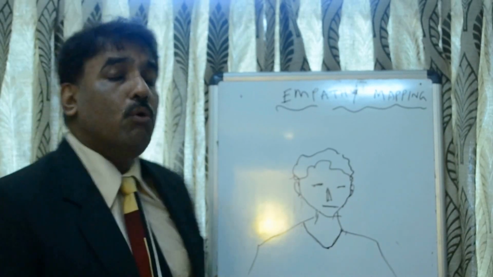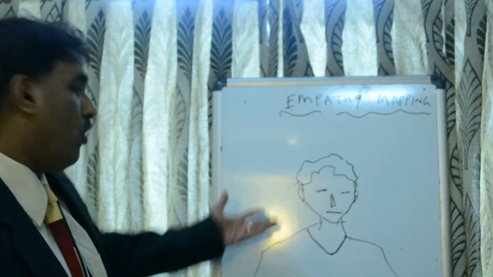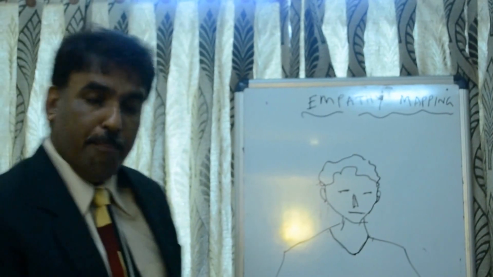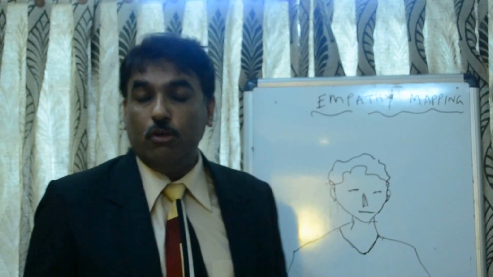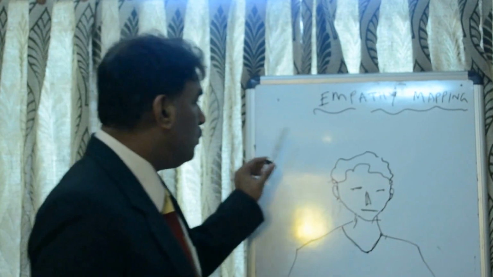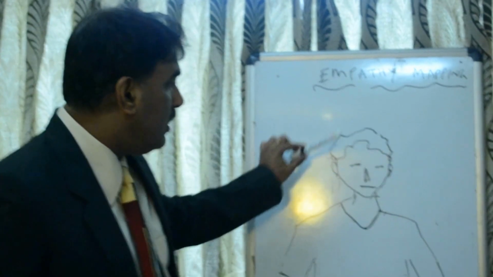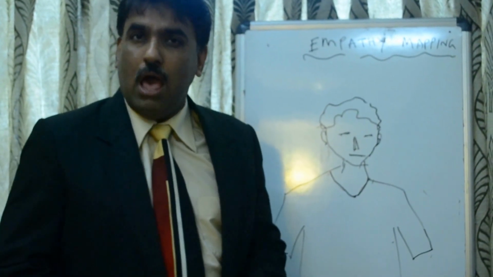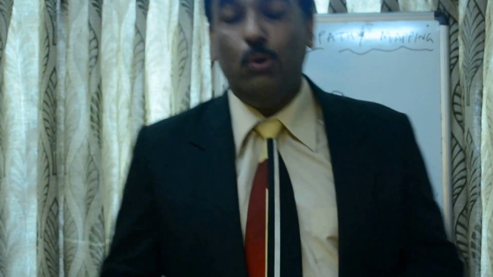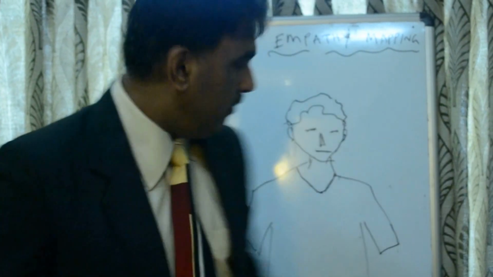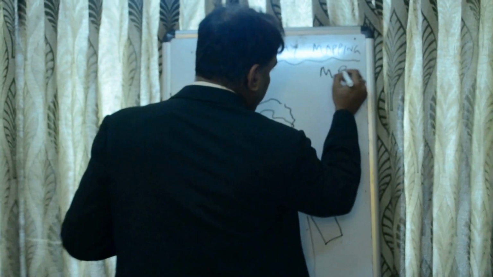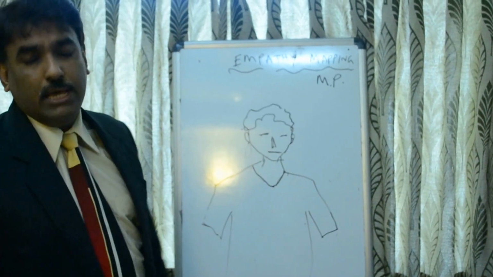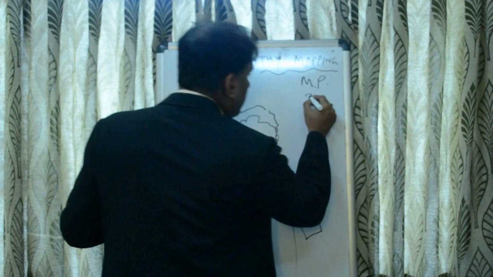To apply this technique, what you require is a flip chart or maybe a board and a pen, and you need to draw a picture here. You need not be an artist. Only what you need to do is give a rough sketch of the person. And to do that, you need to know how the person is. Here, let us assume this person is a management professional whose age is around 35 years.